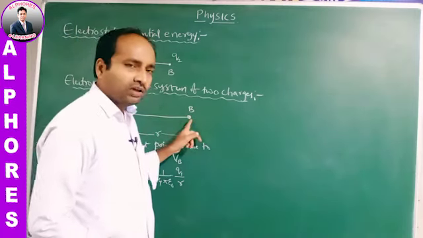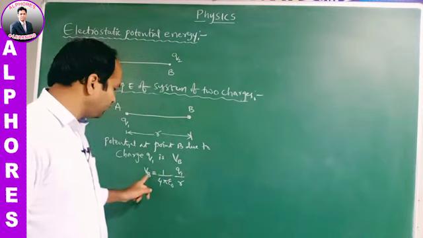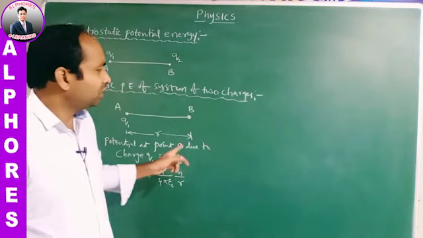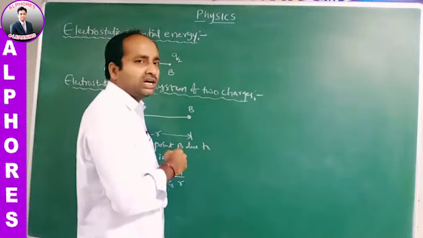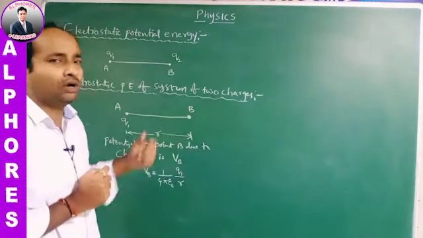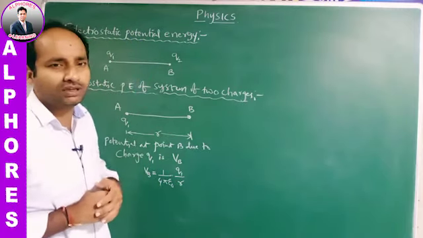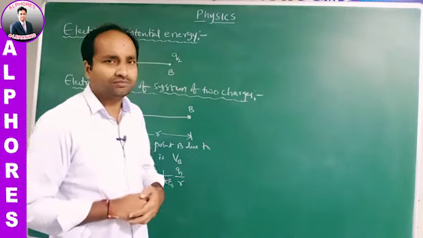Now at B, the potential is VB. Now we are moving the charge Q2 from infinity to the point B against the potential VB. Some work has to be done.